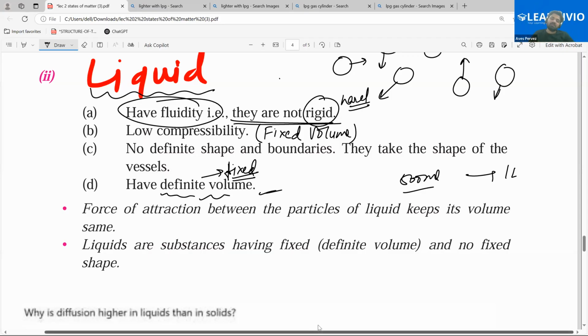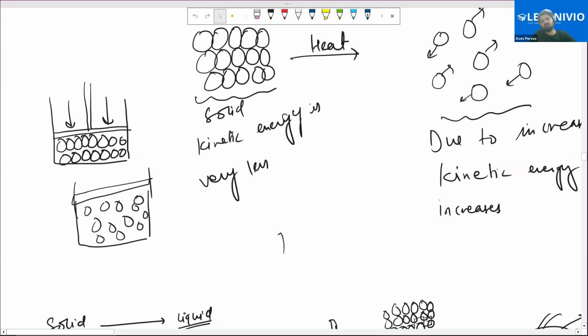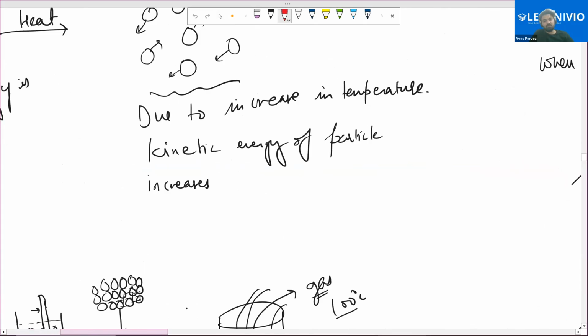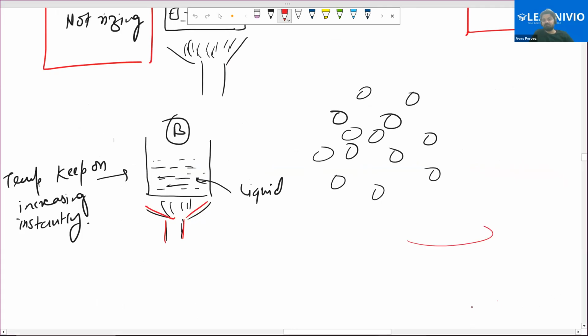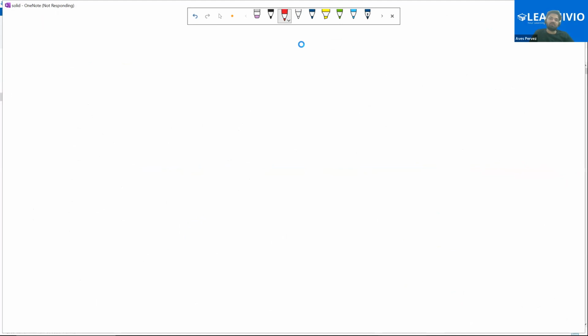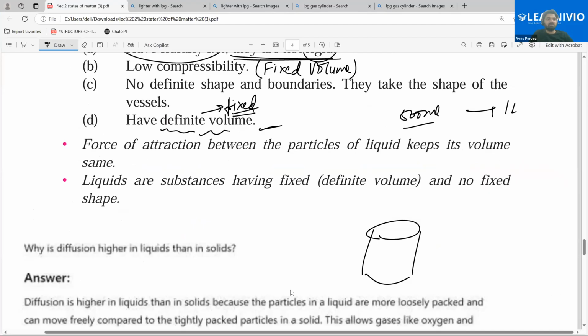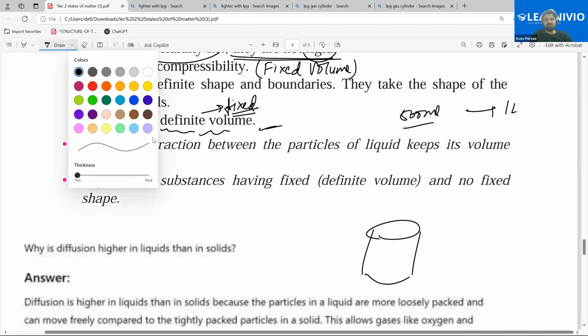Like for example, for your better understanding, if I have a beaker and I have red balls here, and then I have green balls, or blue balls, whatever it is.